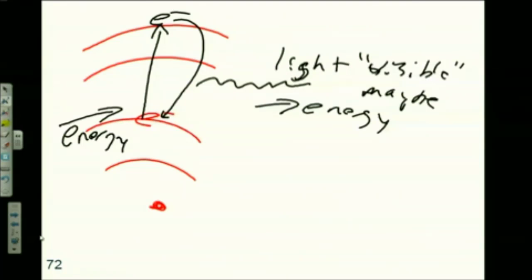Y'all read that? No. Light, visible, maybe. That's close enough. Okay? So it's converted heat energy to light energy. And because these are discrete levels, right? We just agreed that these were discrete levels. This light might be a particular wavelength that you can see. It might be ultraviolet, it might be infrared, but some of the times it's visible light that you can see.